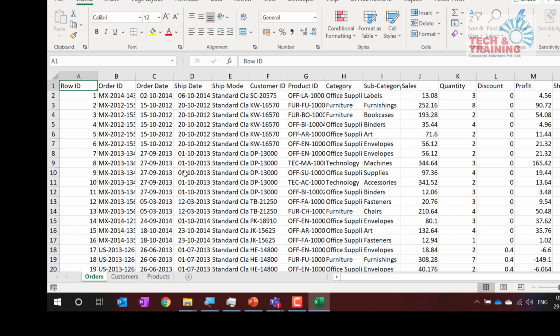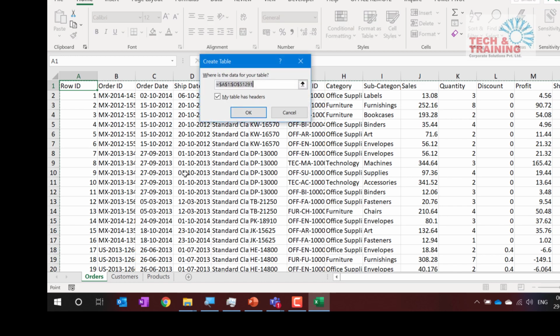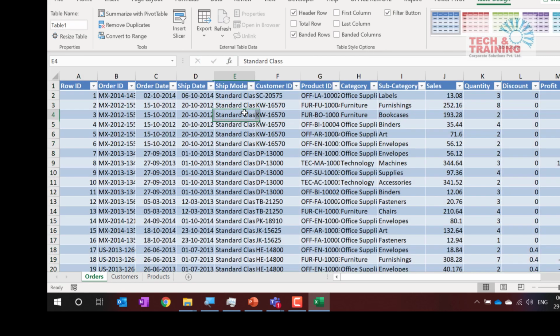First thing that we will do, as from day one of Excel, I have been telling you, use table. So here usage of table is mandatory. I am going to select for table, no need of selection. So I press Control T. When I press Control T, I ensure that this box is checked, which says my table has headers. I click OK. Automatically, this becomes a table for me.